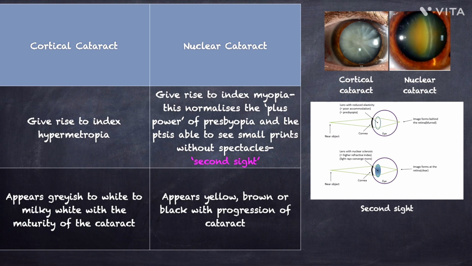Now, coming to nuclear cataract, it causes index myopia. Due to increased refractive index of the nucleus, this results in temporary improvement in near vision. Because of this, the plus power required for presbyopia gets neutralized, and the patient may be able to read small print without specs, a phenomenon known as second sight. With progression, the lens nucleus appears yellow, then brown, and in advanced stages, it may become black.